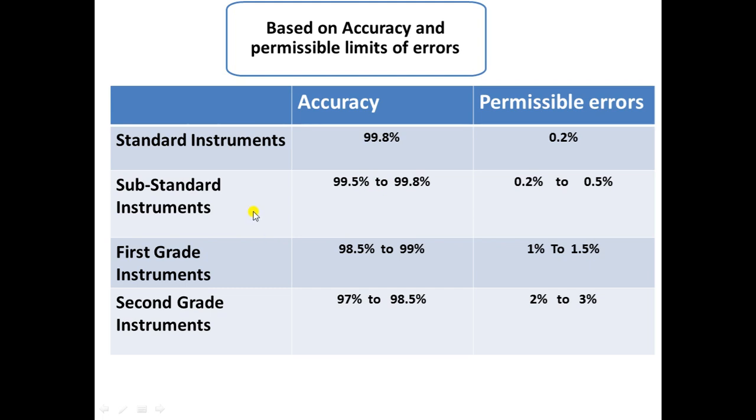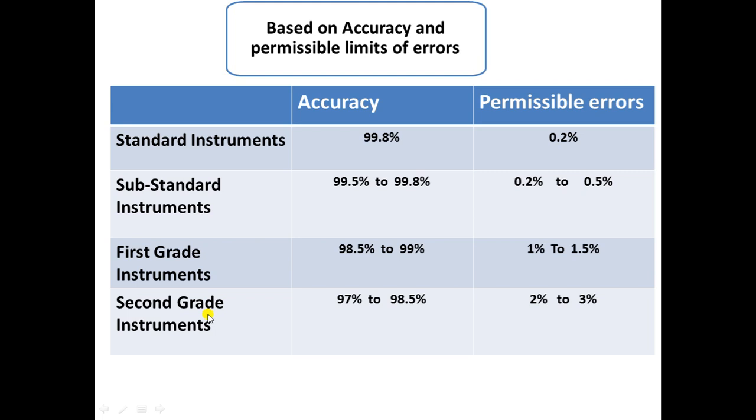In the substandard instruments, these are used in military and satellite launching operations. Okay. First grade instruments, these are used for commercial meter testing, and second grade instruments, these are used in panel meters. Now what are these panel meters?